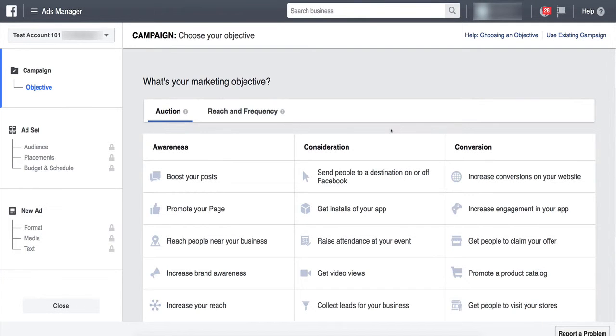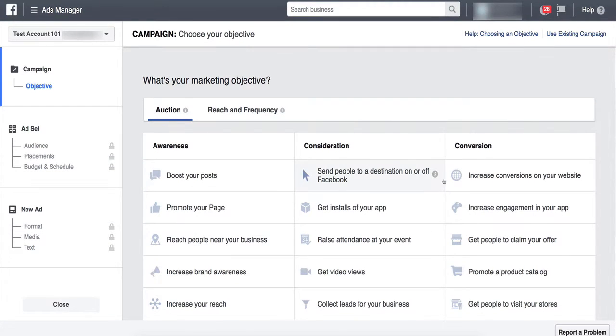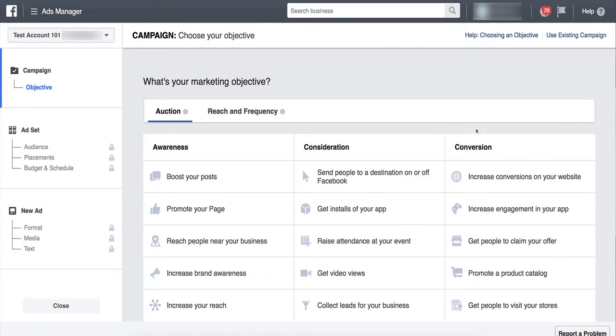Now, once we hit create an ad, it's going to ask us what we want to do. Now, listen, Facebook moves stuff around. Facebook updates. They're always changing everything. And to be frank, it's annoying. Just like maybe 2 months ago, all of these same options were there, but it looked a little bit different.